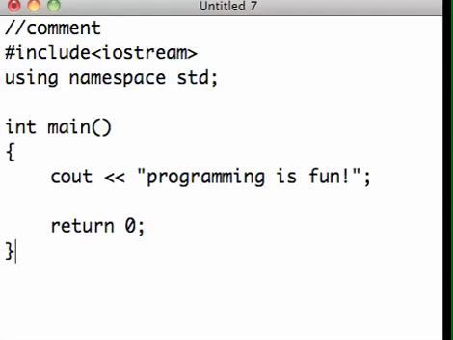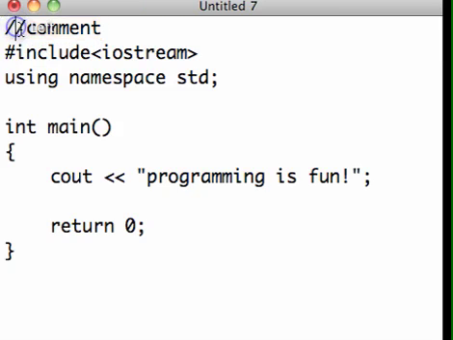First look at a sample C++ program. All programs start with some kind of comment, and in this program the very first line has // followed by some comment. Usually the comment tells us what the purpose of the program is, what kind of input we need, what we're trying to produce, and maybe our variable names.